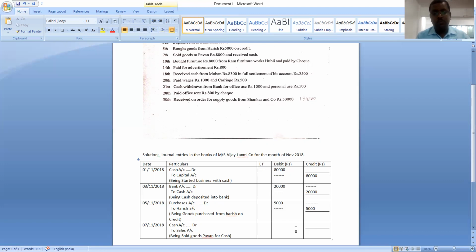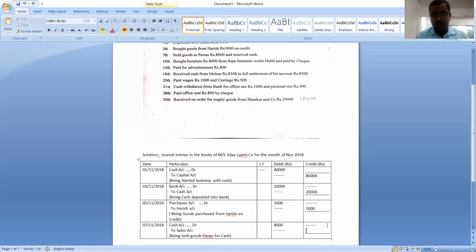So what is the amount of the transaction? The amount is rupees 8,000, and it must be written in the debit column parallel to the name of the account debited. In the debit column, parallel to the name of the account credited, it should be nil. And in the credit column, parallel to the name of the account debited, it should be nil.